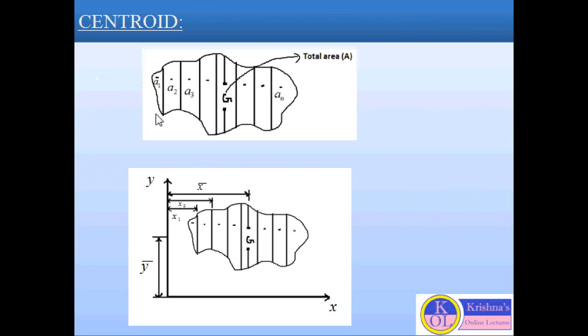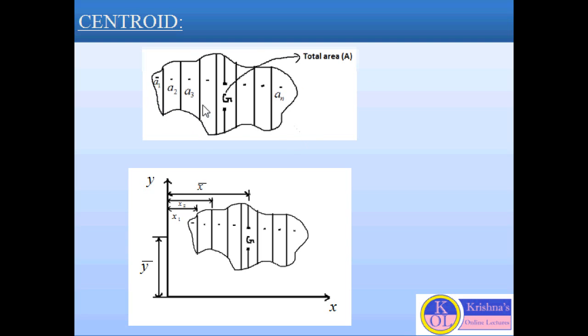Let us consider a body which is a combination of different areas. Here we are considering a body which is the combination of n number of areas, and these areas are A1, A2, A3 up to An. In place of considering the individual areas, if we consider the total area of the body, the total area A will be the summation of all these areas.